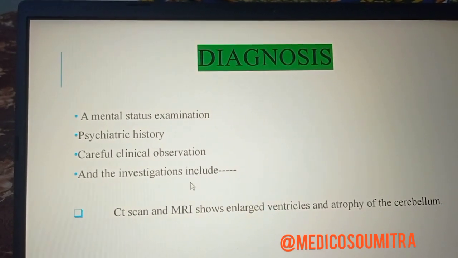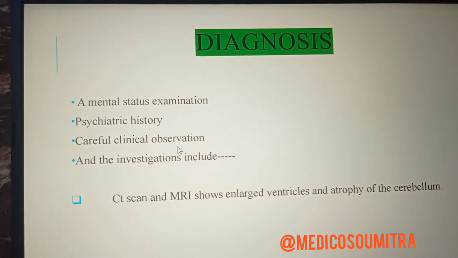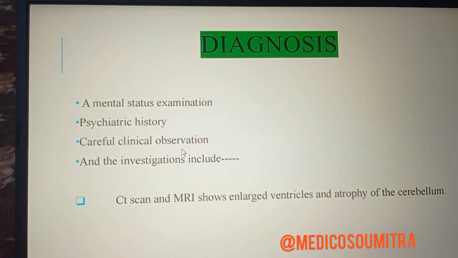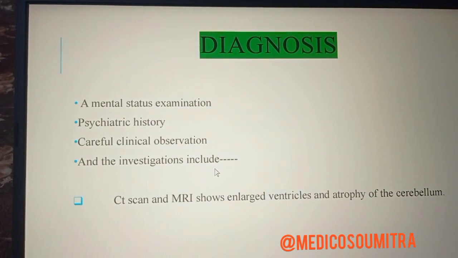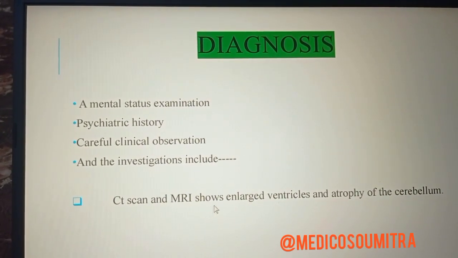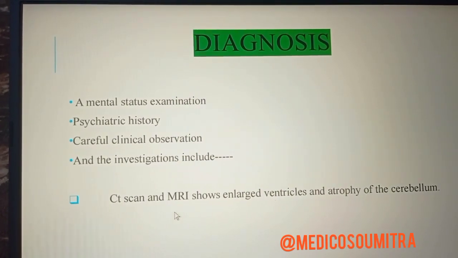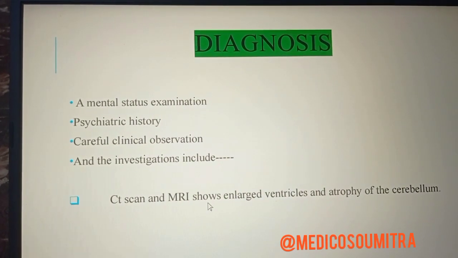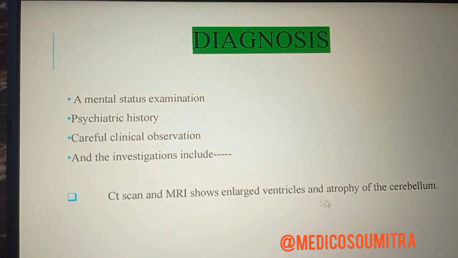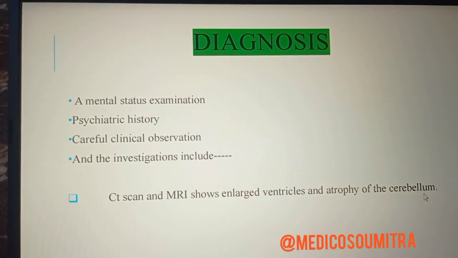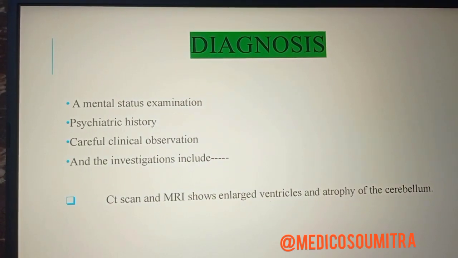It will help us understand whether the patient is suffering from schizophrenia or not. Then the investigations include CT scanning and MRI, which show enlarged ventricles and atrophy of the cerebellum. So by that we can suspect they are having certain mental issues.